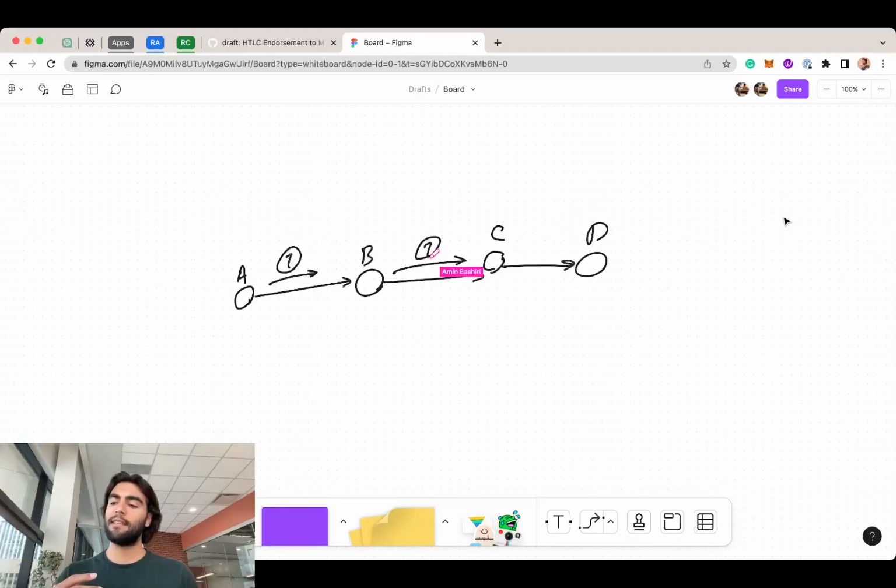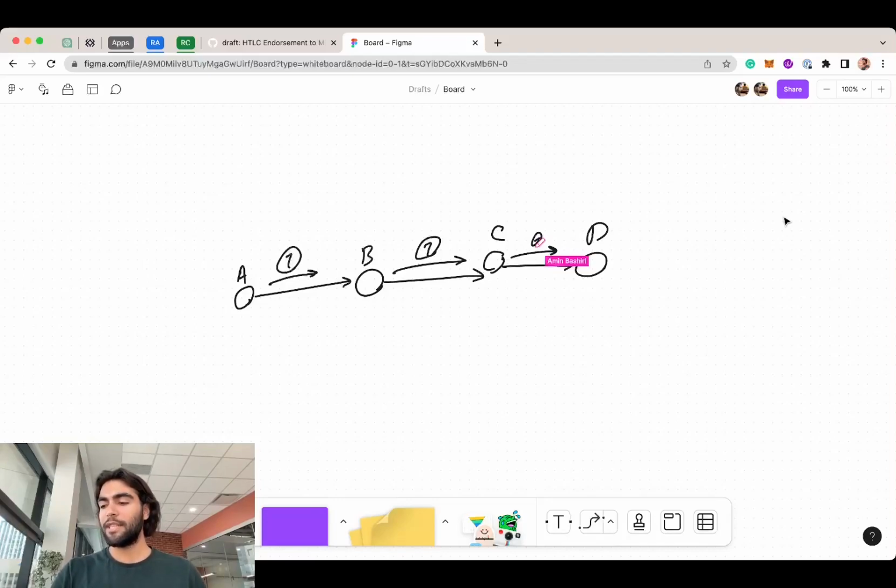Now imagine that C doesn't trust B, and C has a reputation with D, right? D trusts C. So C doesn't want to risk its reputation with D because C doesn't trust B. So when C forwards the payment, it will change the endorsed field from 1 to 0. Basically, C is telling D that, hey, look, this payment is coming through, but I don't trust the source that much. So you should put this payment in the low priority bucket. This is an unknown payment. I don't trust this guy, so I'm not gonna risk my reputation for him.